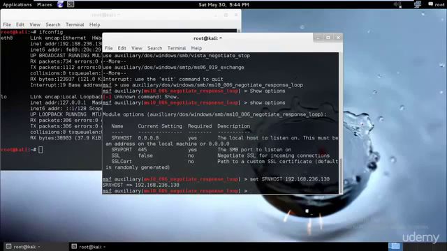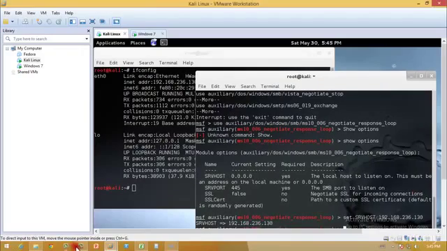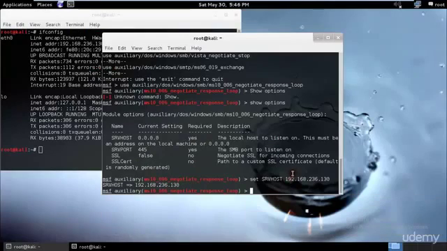Now we need to go ahead and set our, okay. So yeah, perfect. Now since we have our SRV host, we need to go ahead and use the run, and in the last step we will run our auxiliary module before we actually execute these things. So now this would be the last step that I would be doing, and we will run the auxiliary module, and once the auxiliary module executes, it generates a shared folder link, which you can then send to the target machine. In this case the link would be something different. So I'll just type run over here. I don't remember exactly whether run should be in capital or small. I'll just go ahead and run.